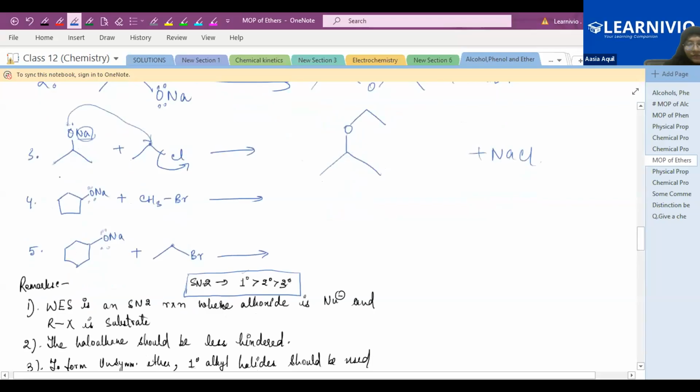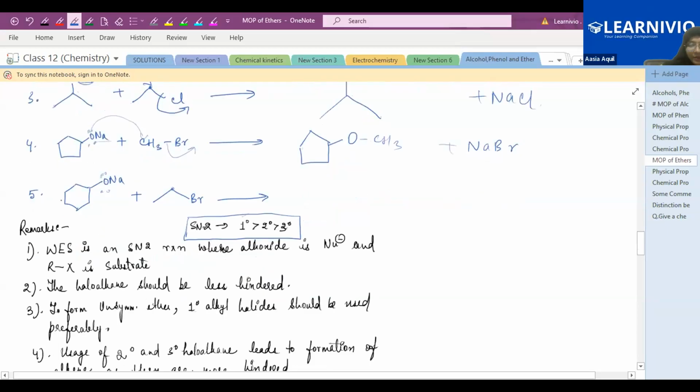Yes, fourth one, Ali, tell me the answer. C6H5OCH3 plus NaBr. Good. This oxygen will attack this carbon, and from here the bromine will leave and combine with sodium to form sodium bromide, NaBr. So this is a cyclopentane ring with oxygen and a CH3 group over here.